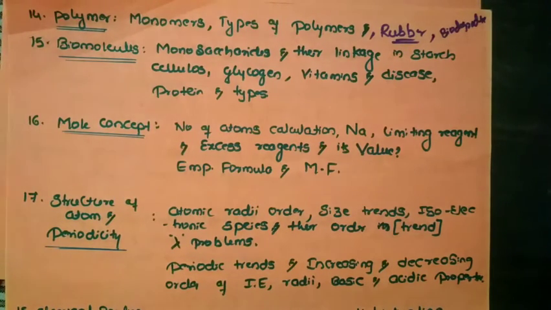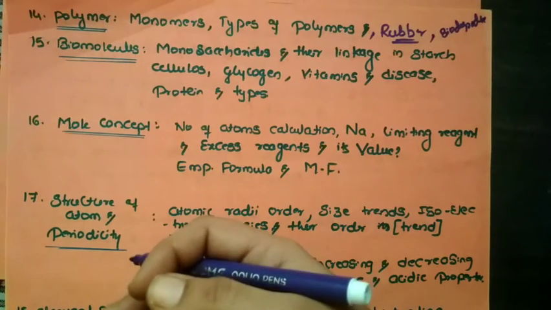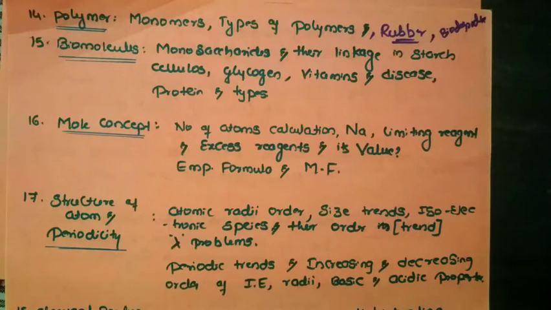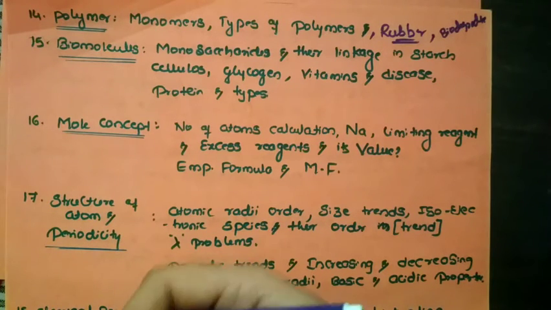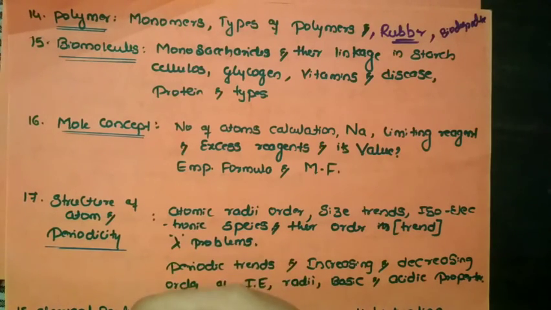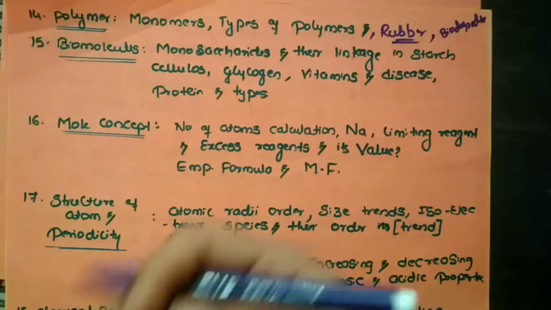Next, when it comes to biomolecules, the question is on monosaccharides and their linkage. When we take a polysaccharide which consists of a number of monosaccharides, how they are linked. When it comes to sucrose, what is the linkage, which are the monomers? We have glucose and fructose, how they are linked, like alpha 1,4 linkage, alpha 1,2 linkage.